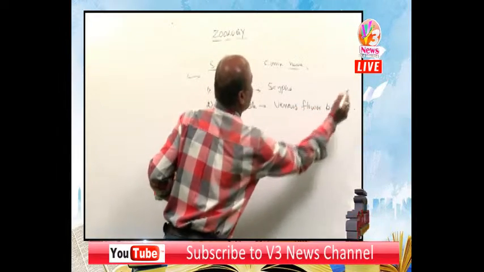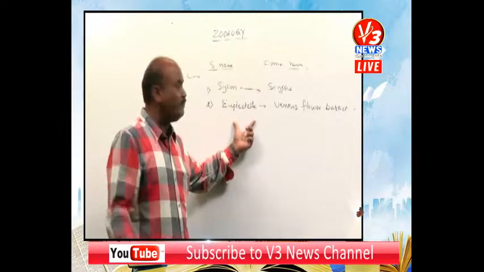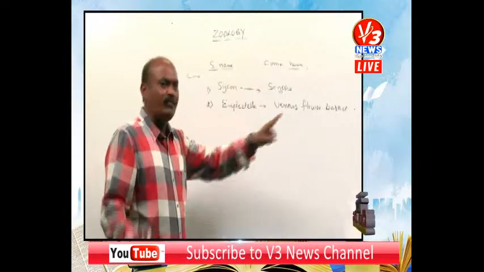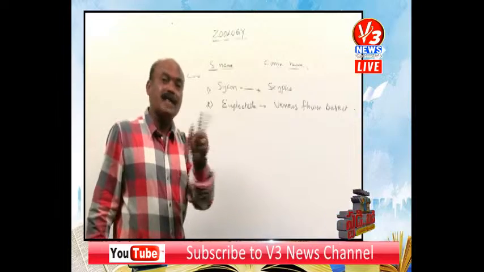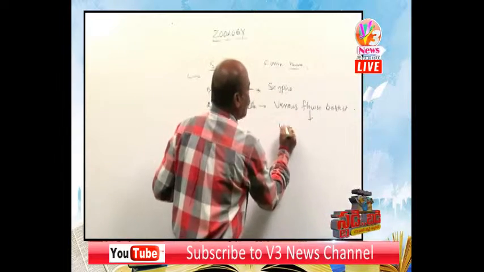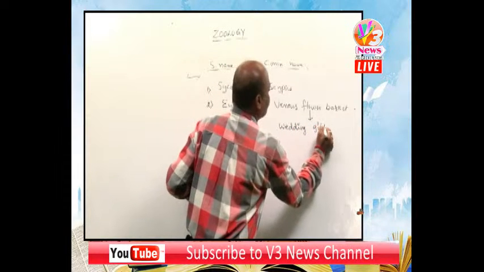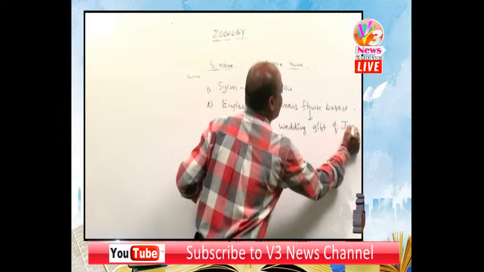A very important aspect about the scientific name Euplectella: it is commonly called Venus flower basket, and it is also called the wedding gift of Japan.